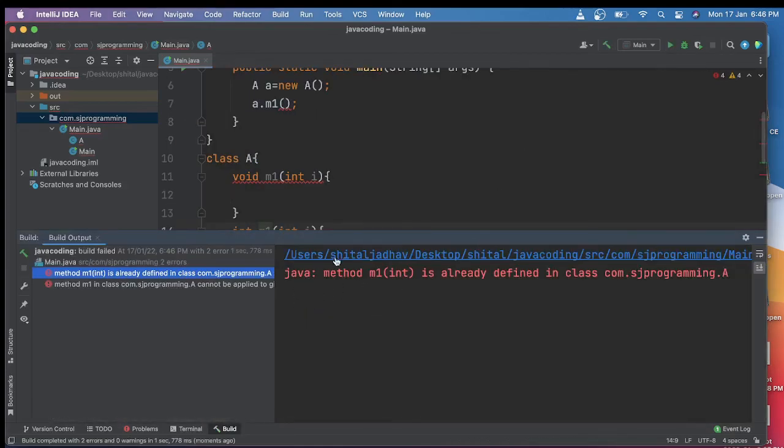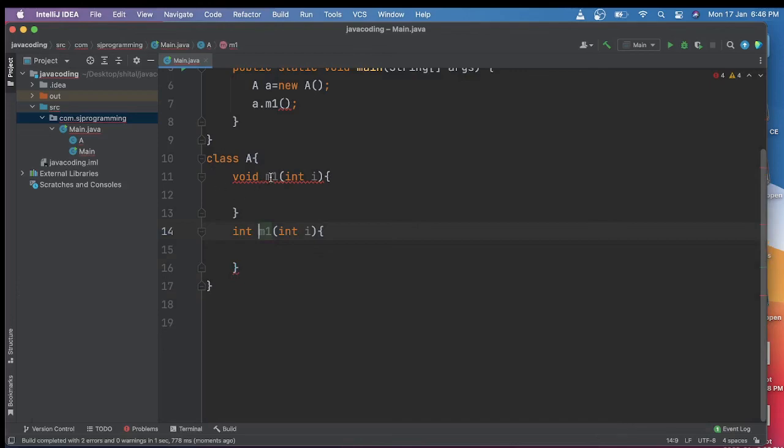See here, what is the error? Method m1 with the parameter int is already defined in the class A. Because here it will consider the method signature but the return type will be ignored. So that's the reason these two m1(int i) methods are the same. That's the reason we are getting the compile time error saying m1 with the parameter integer is already available.